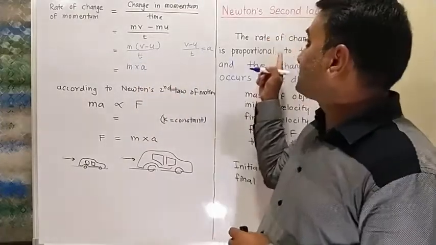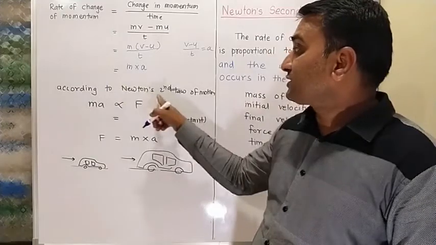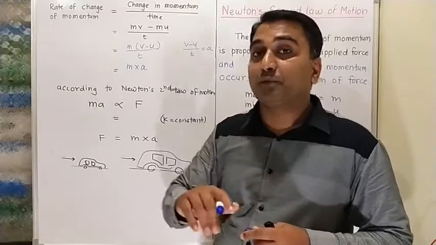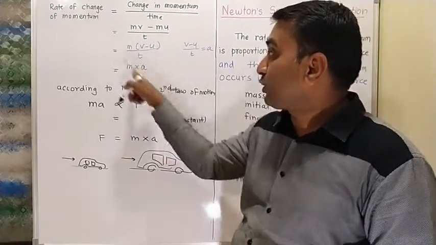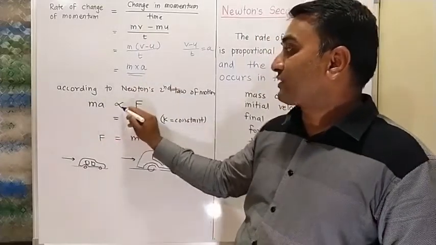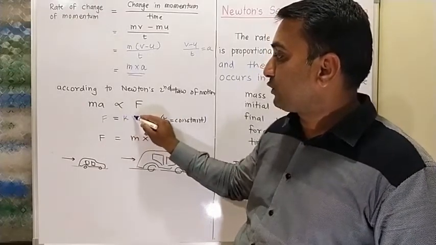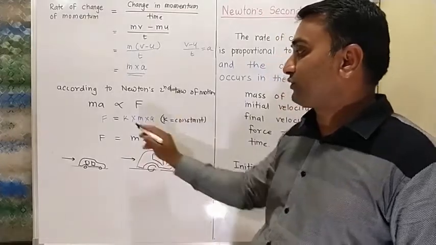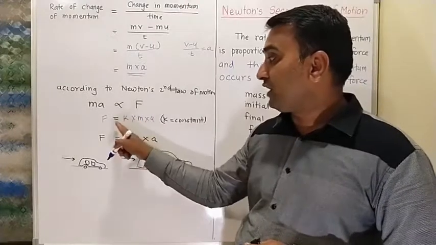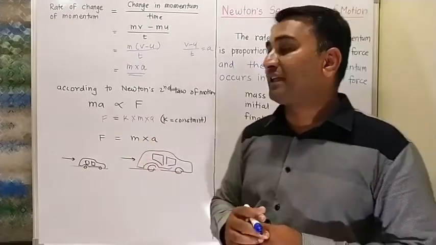Now, what is the proposal put forward by Newton? According to Newton's second law, the rate of change of momentum is proportional to force. So this is the rate of change of momentum and this is proportional to force. So ma, mass into acceleration, is directly proportional to force. So force is equal to a constant k into mass into acceleration. What is k? k is nothing but a constant. If you want to change proportionality into equality, you should take the constant. So force is equal to mass into acceleration.